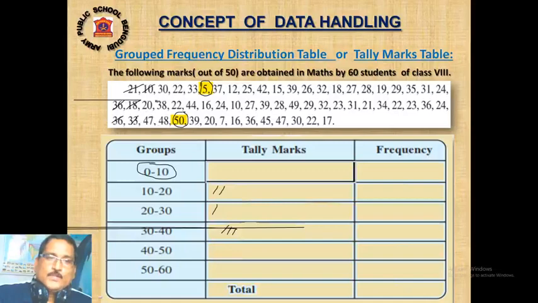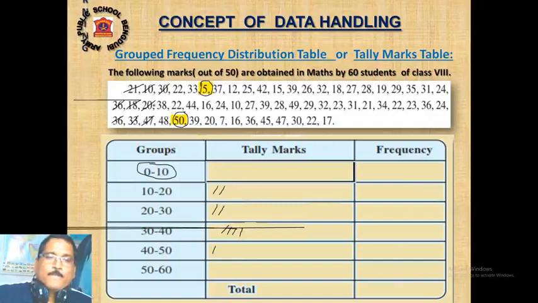Now 20, same. 20 is in 10 to 20, but I cannot represent 20 here. You have to write it in the lower limit of the next class, that is here. Then 47 will be 40 to 50. Then 30 will be where? I cannot write 30 here, so 30 to 40 we have to write here.